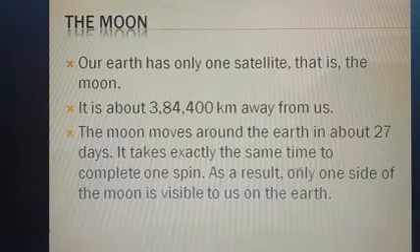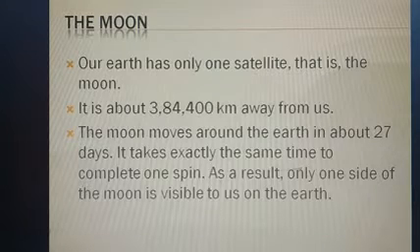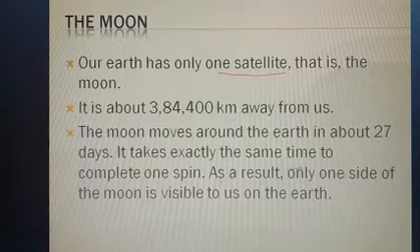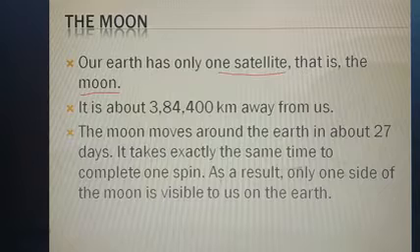Our Earth has only one satellite. Here we are talking only about a natural satellite, not the artificial satellite. So our Earth has only one natural satellite, that is the moon.